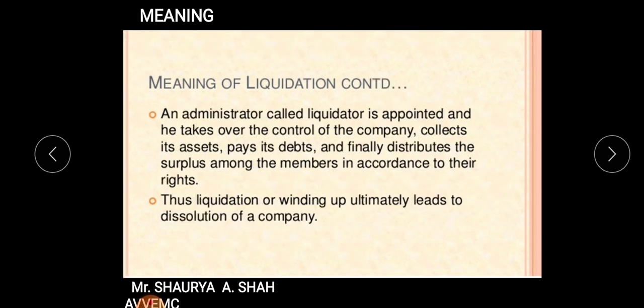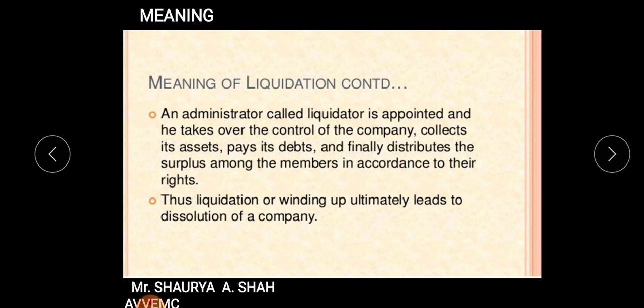Now for liquidation, our entire chapter is based upon this person known as the liquidator. Who is a liquidator? An administrator called a liquidator is appointed, and he takes over the control of the company, collects its assets, pays its debts, and finally distributes the surplus among the members in accordance with their rights. So once the company decides to liquidate, a person is appointed. He is the administrator. He manages the function of liquidation in the company.